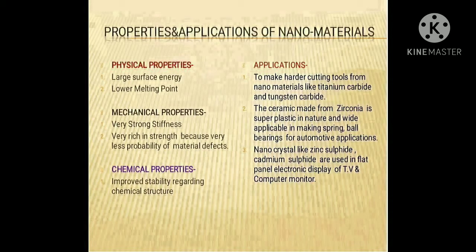Ceramic products from nanomaterials like zirconia are very super plastic in nature, and have wide applications for making different types of products like springs and ball bearings, and these products are very famous in automobile industries. Nanocrystals like zinc sulfide and cadmium sulfide are very popular in making the flat electronic panel displays used in TV screens, computer monitors, etc. So student, remember these few applications of nanomaterials.